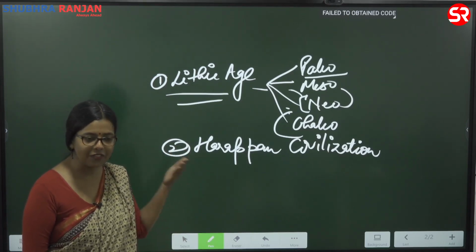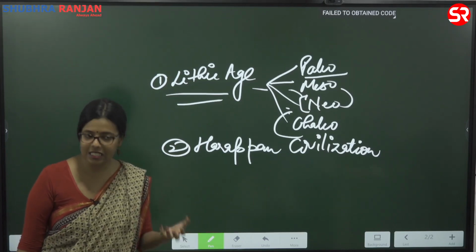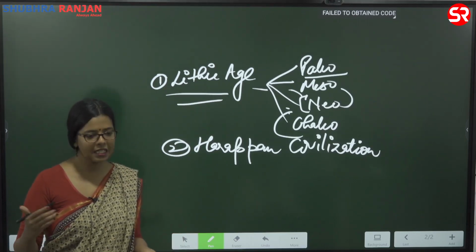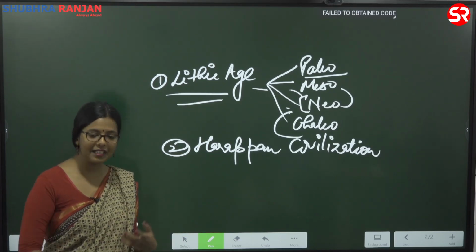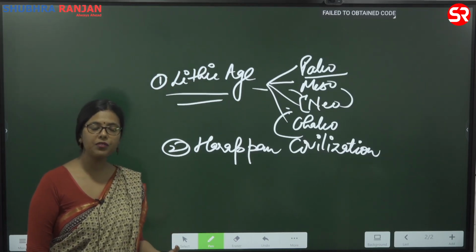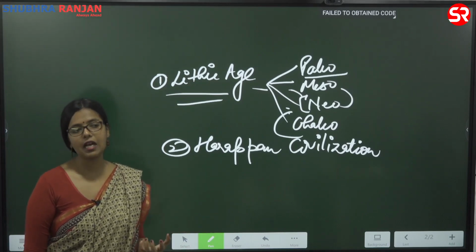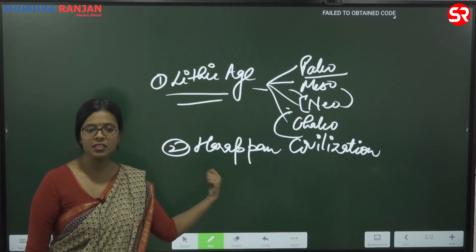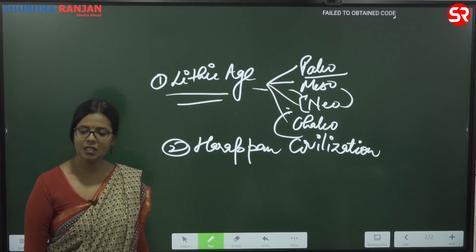There are going to be different characteristics of why Harappan civilization was so important, what makes it so unique when we compare it to other contemporary civilizations. The kind of town planning they had, the kind of focus they had on sanitation, the kind of drainage system that they built, all those things were very unique for that particular time. Even if you look at the present day problems of urbanization, specifically in India, you can take inspiration from here. We will look at all those aspects when we discuss Harappan civilization.